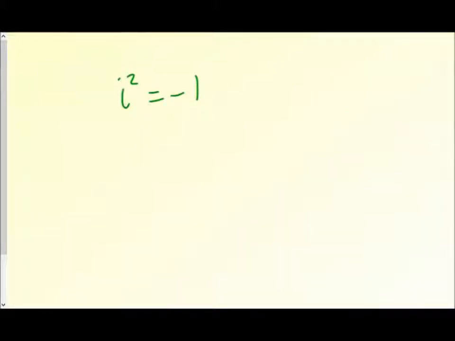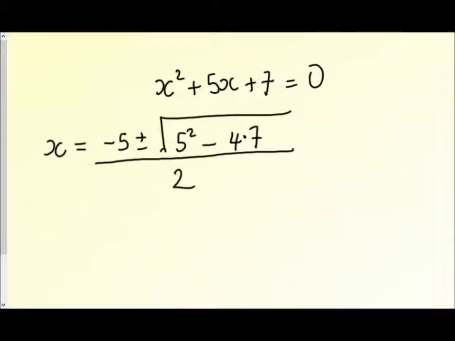Now, because i is dealing with square roots, it might lead you to believe that it developed from solving quadratic equations. And in fact, up until now, you've not been able to solve equations like this one here. So if you use the quadratic formula for that, we have a problem here that b squared minus 4ac gives us a negative number. 25 subtract 28 is negative 3.